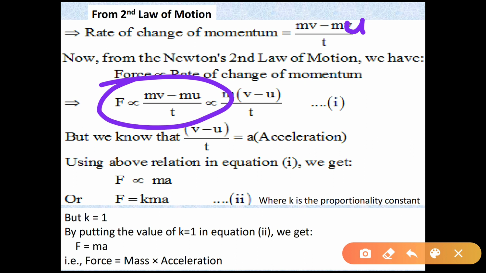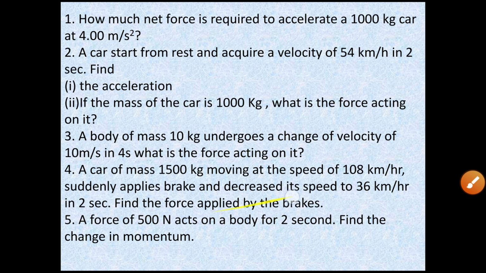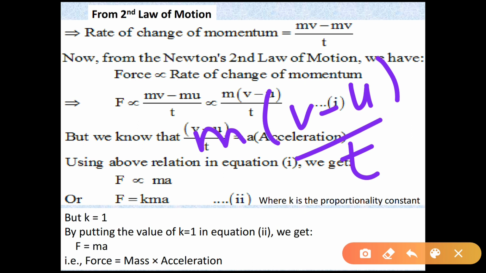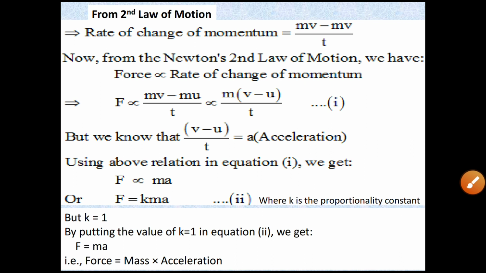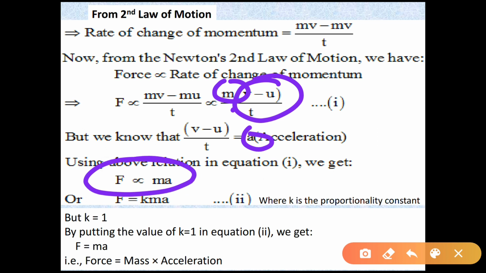Now the object's mass remains the same when it is moving, right? So we take m as common. If in this equation you take m common, then what we will get? m common, then v minus u by t. Now v minus u by t is the rate of change of velocity, or change in velocity per unit time, and that is called the acceleration. So here we can write a instead of v minus u by t, and m as it is. So F is proportional to ma.